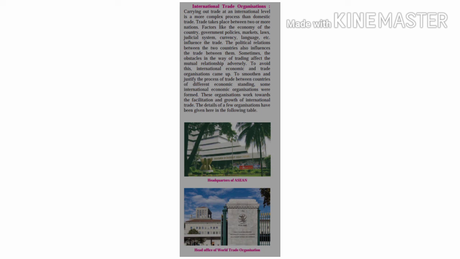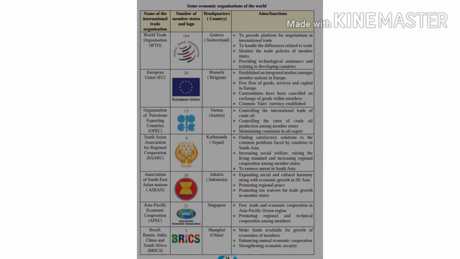To avoid the differences and the obstacles between the countries, international economic and trade organizations were established. They smoothen and promote international trade. They facilitate the growth of international trade also. The details of some few organizations have been given below in the table. You can see it. Now friends, let's learn about and study some economic organizations of the world. You can see in the table also.